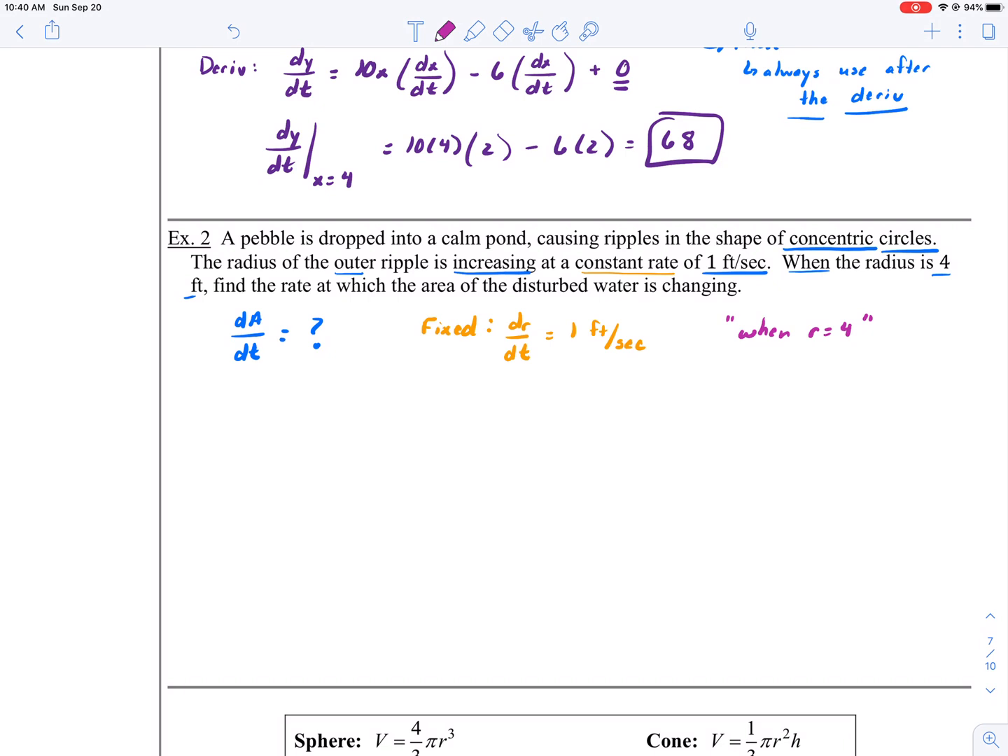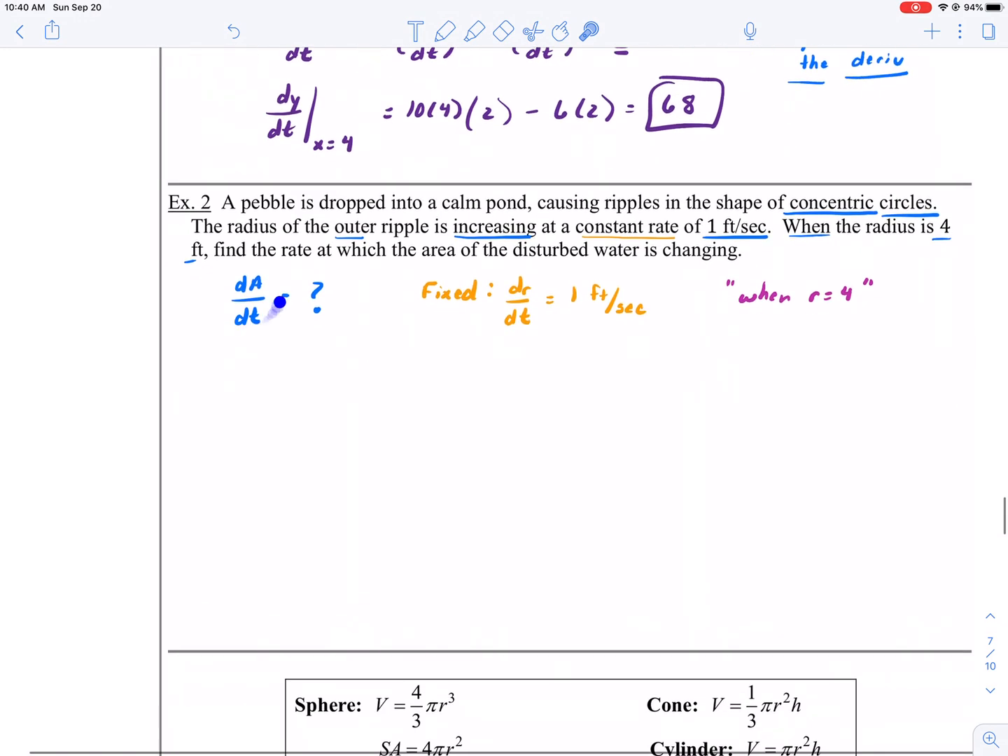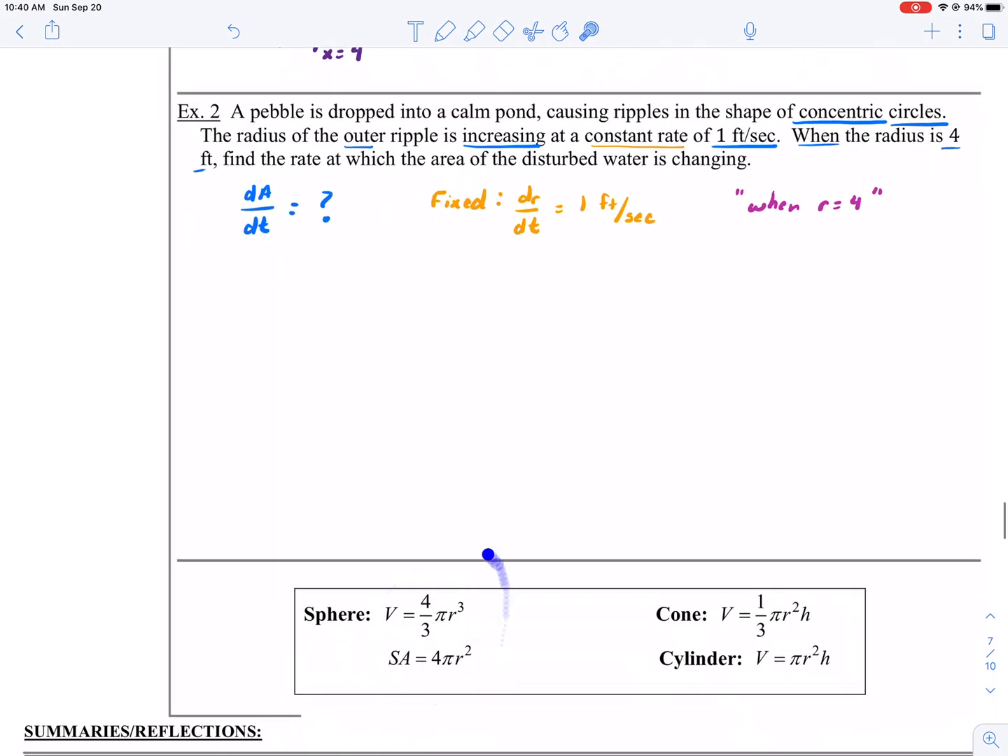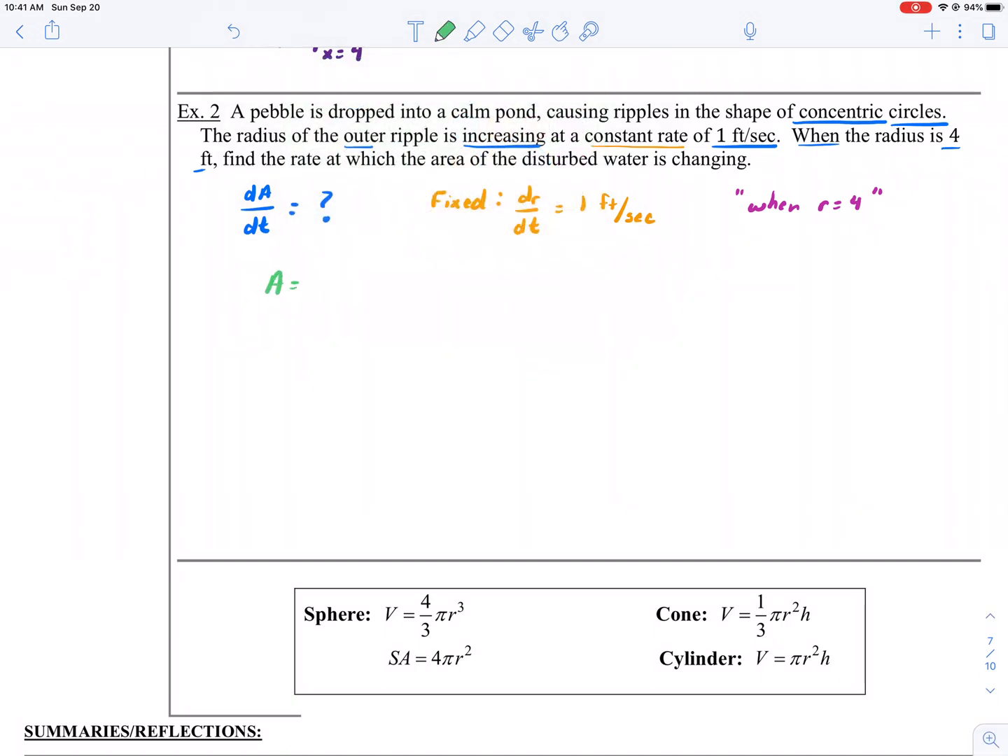The next thing you need is an equation. In the first example, I was given an equation to work with. In this one, you are going to have to use the area of a circle equation. That's why you have these formulas written down here at the bottom. You're going to have to find an equation that relates these rates together. So let's do that. The area is equal to pi r squared. That is the area of a circle, and that is what I want to take the derivative of to help me relate these rates together.